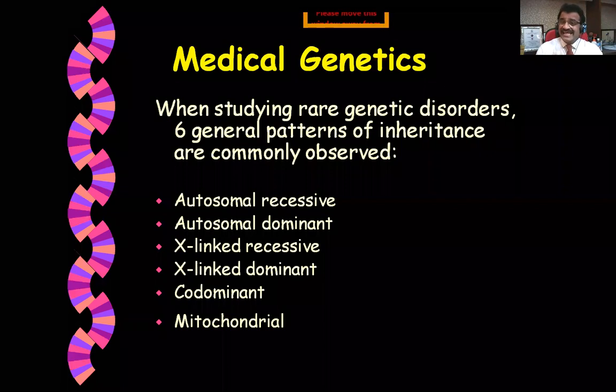When studying rare genetic disorders, 6 general patterns of inheritance are commonly observed. One is autosomal recessive, second is autosomal dominant, third is X-linked recessive, fourth is X-linked dominant, then codominant and mitochondrial. So these are the 6 categories or patterns that we see. Now one by one, let us proceed.